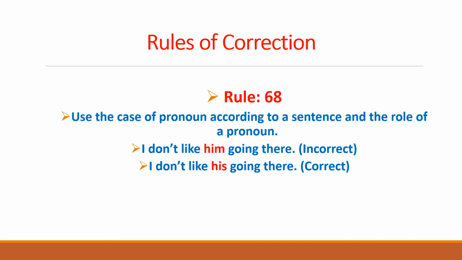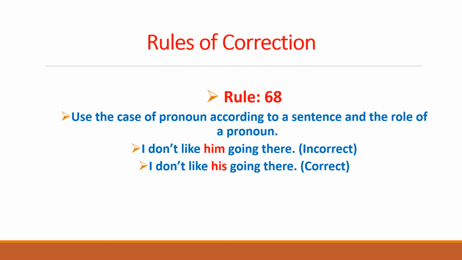We have discussed 67 rules of correction so far, in which we have mentioned the different rules through which the incorrect sentences in English can be corrected. Today, we would begin with rule number 68. Use the case of pronoun according to a sentence and the role of a pronoun.